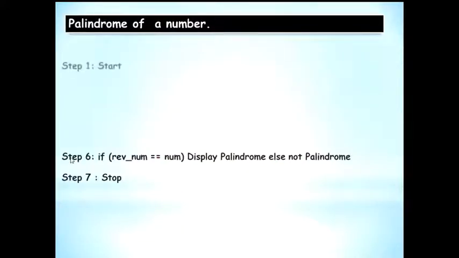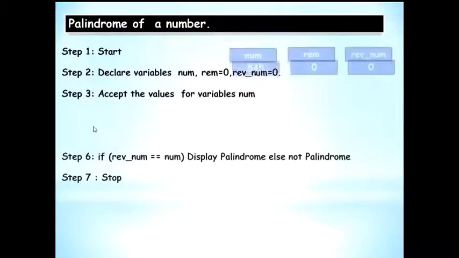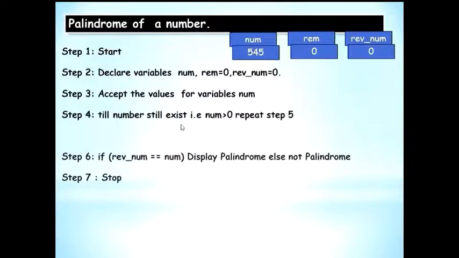Now over here we start off, then we have two steps: declare variables num, remainder and reverse number. Then step 3, you have to accept the values for the variable num. So say I took 545.